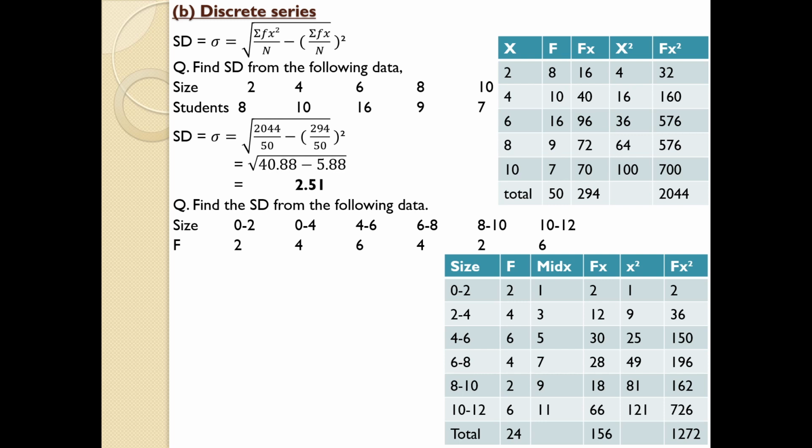I hope you know how to find all these values. Once you have found the totals of the concerned columns, just substitute the values in the equation. In continuous series, the equation is almost similar. The only thing is that while dealing with the equation in the case of discrete as well as continuous series, there is a new item known as f, and also one more thing, don't forget it, the denominator is capital N. Capital N means total of the frequency. In case of individual series, we will be using small n, that means number of items, but in case of discrete as well as continuous series, n means capital N, and it represents the total of the frequency. So by solving these basic mathematical steps, you will get the answer 3.28.